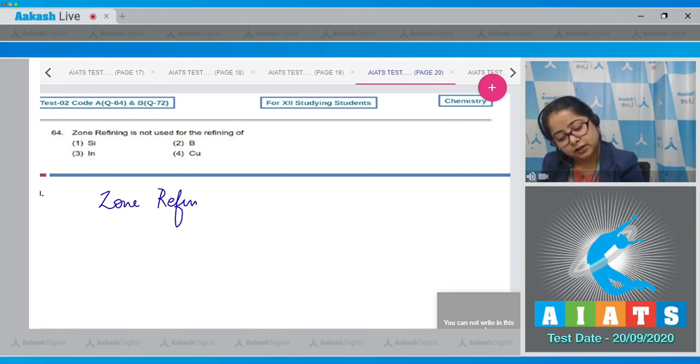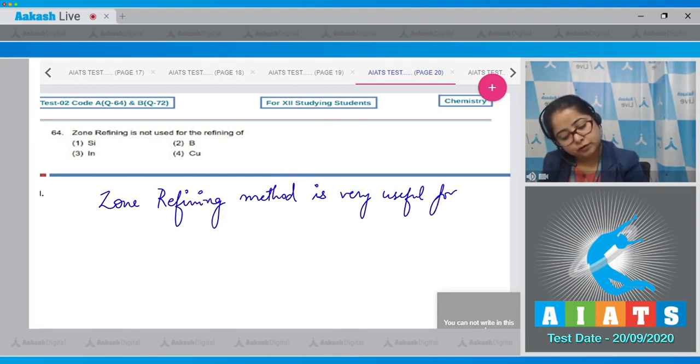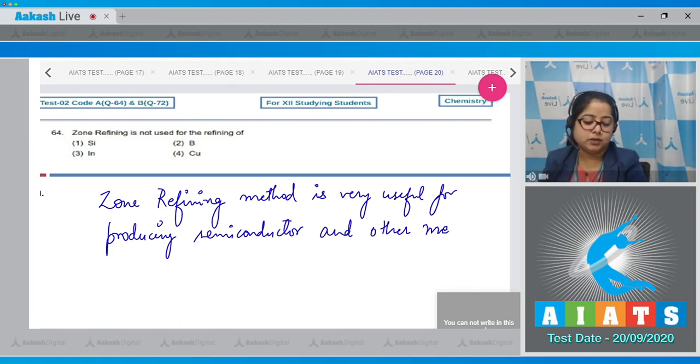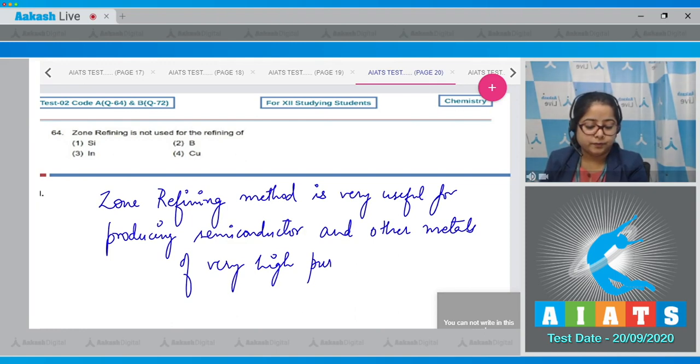Zone refining method is very useful for producing semiconductors and other metals of very high purity.